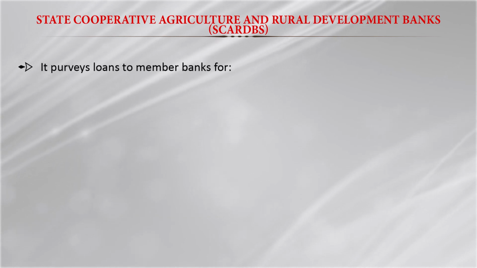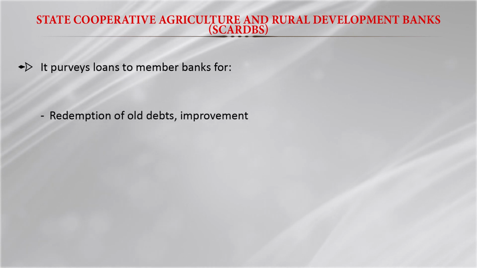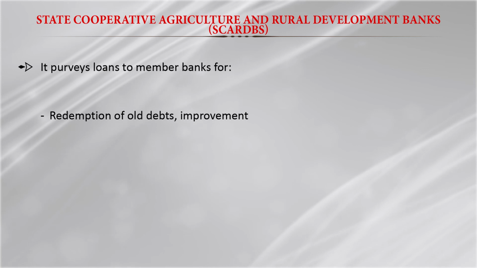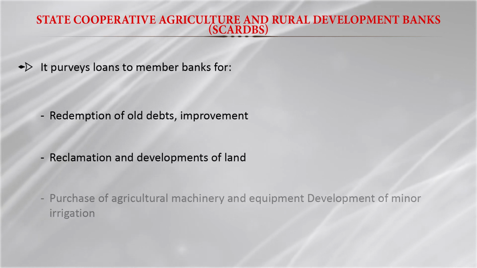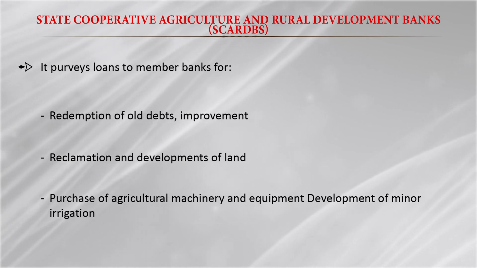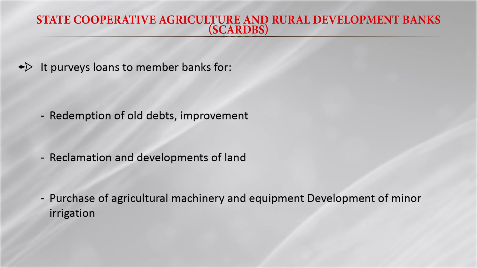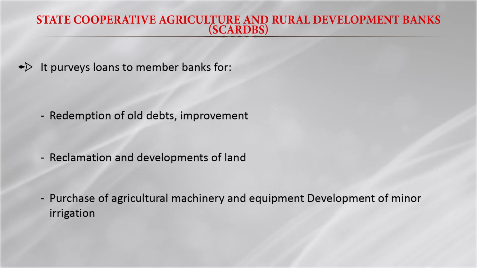They provide loans to the member banks for the redemption of old debt and improvement. They also provide loans for reclamation and development of the land, and for purchasing agricultural machinery, equipment, and development of minor irrigation. So this is the overview of the State Cooperative Agricultural Development Bank.